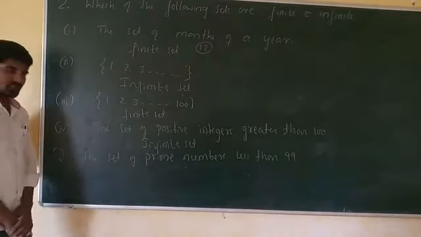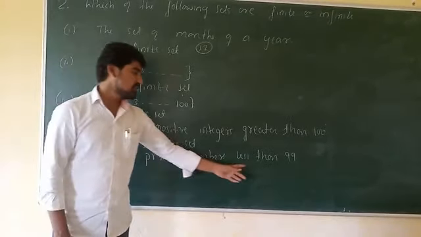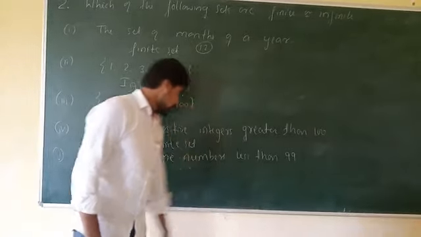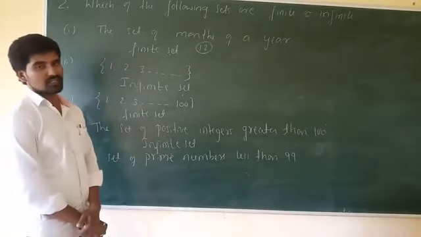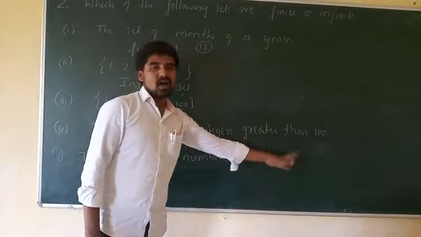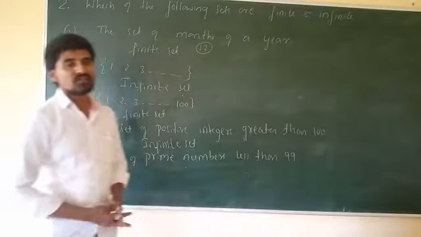And the fifth question is the set of prime numbers less than 99. So we are sure about this. From 1 to 99, how many prime numbers are present?